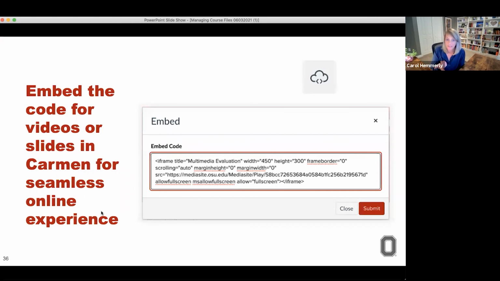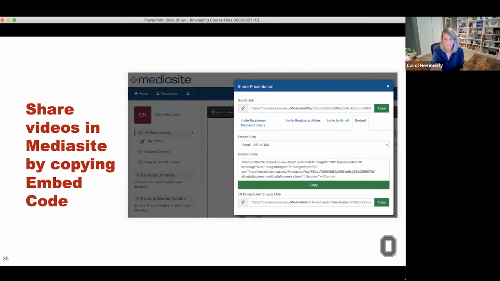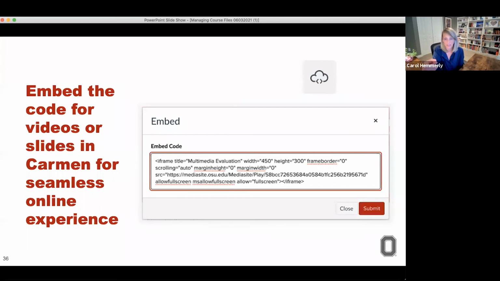And that works. It's not that it doesn't work, but what it will do is it will force the student to click the link. It'll open a new browser tab where they're viewing that video in its own separate tab. So ideally what you would want to do instead is you want to copy the embed code, which you saw in the previous slide, where that embed code is. You copy that and then you can paste it into your Carmen course.